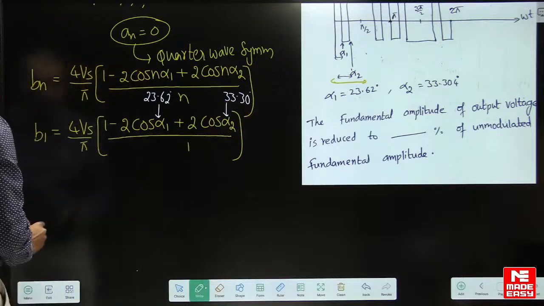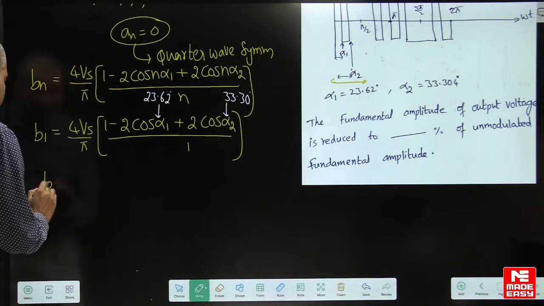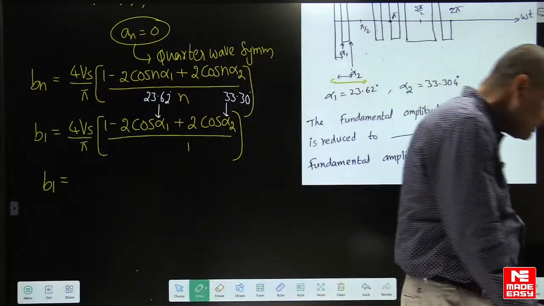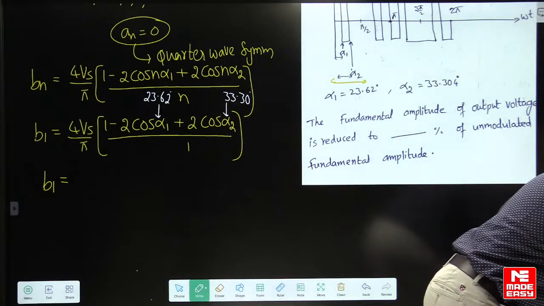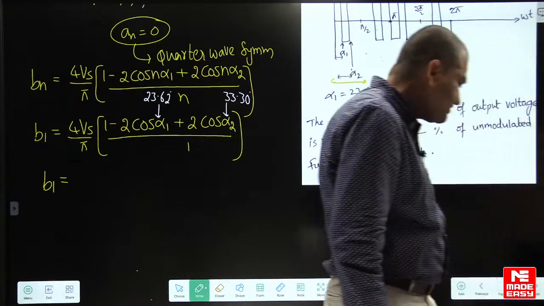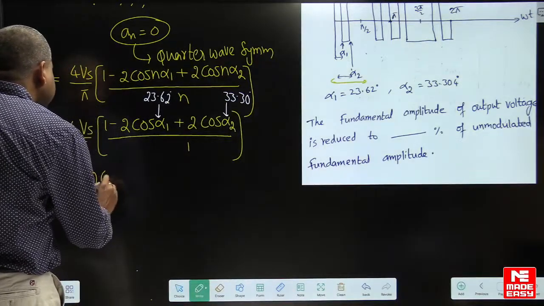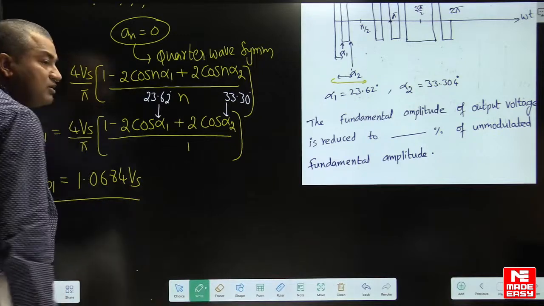If you calculate this value, you will get the value of B1 as 1.0684 into Vs.